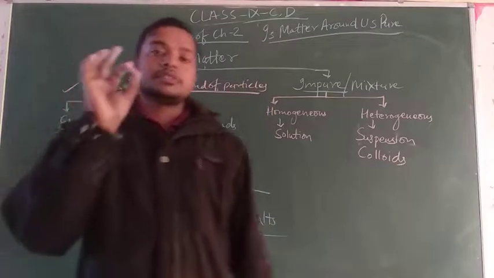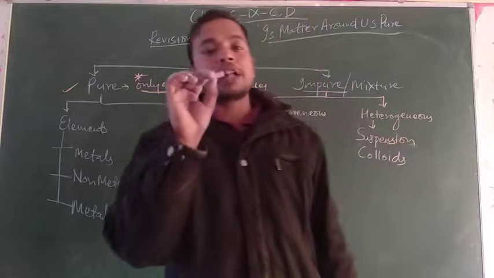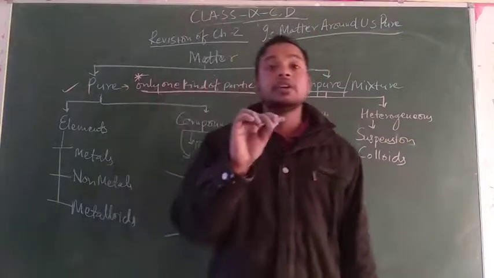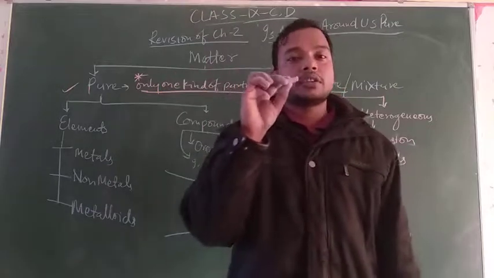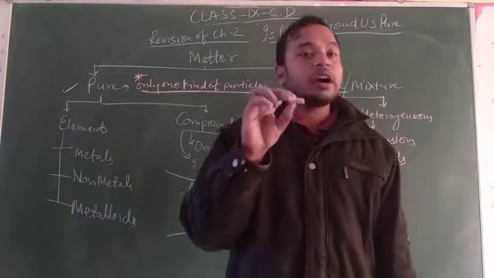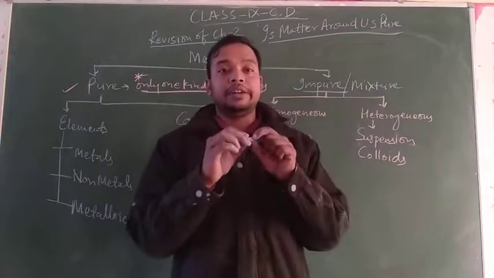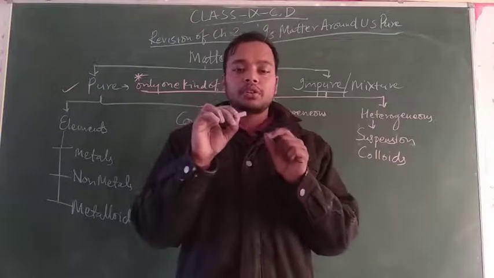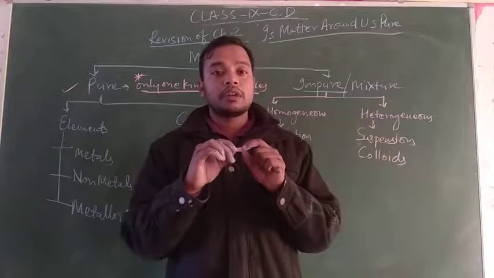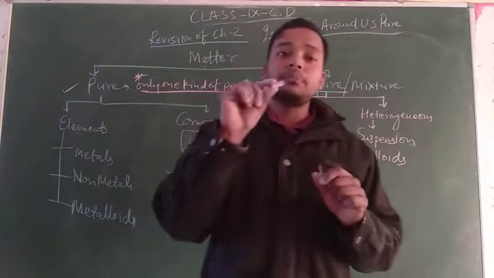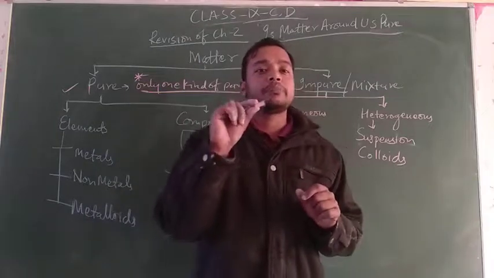Suppose that the stick is taken in our hand. Basically, it is made up from calcium carbonate. But suppose it is made up from iron matter or iron element, then when we break it from any position, we will find the iron atom, because it is made up from totally iron matter.